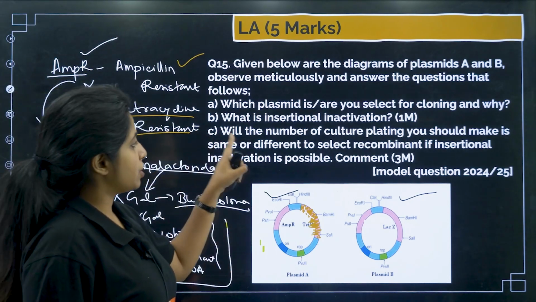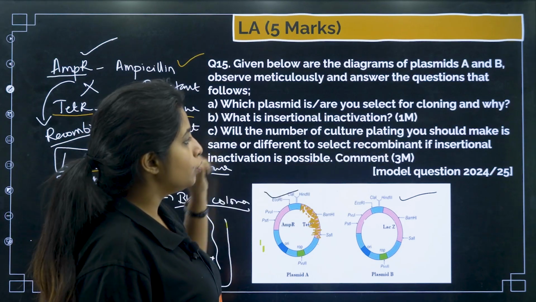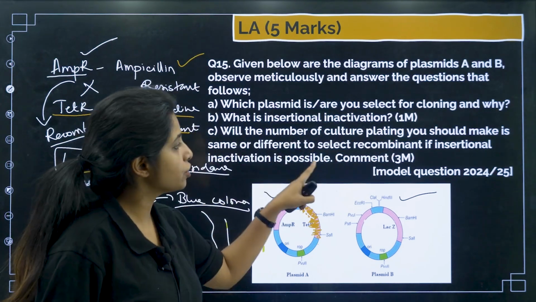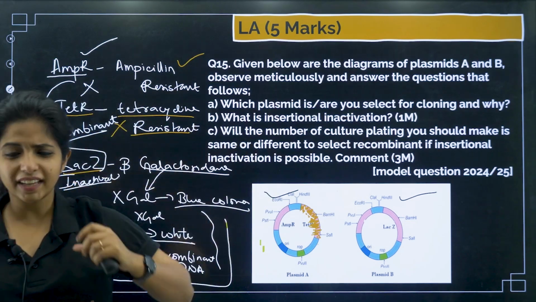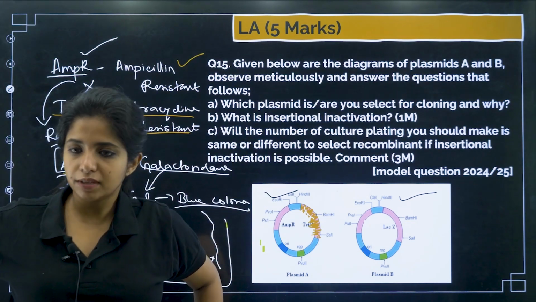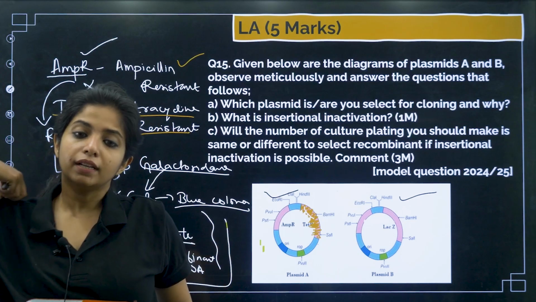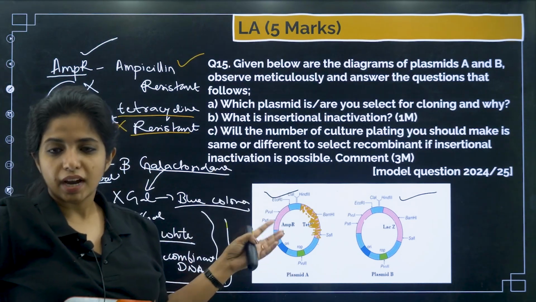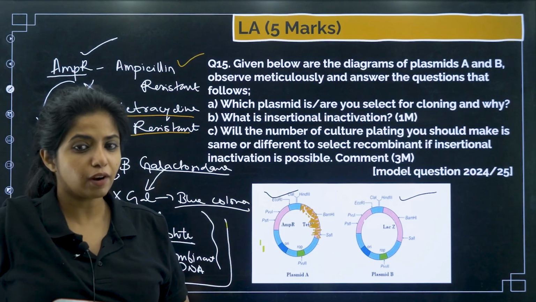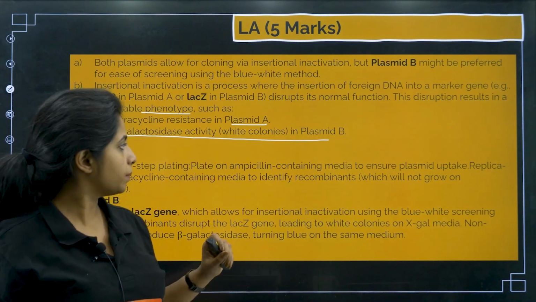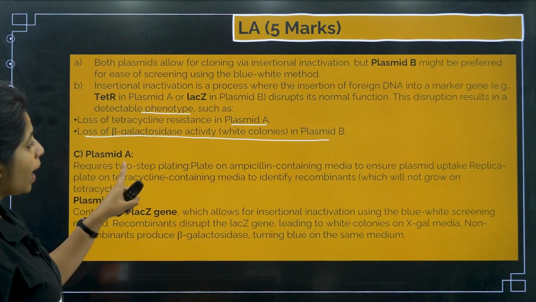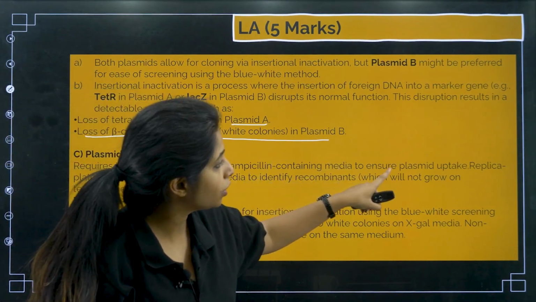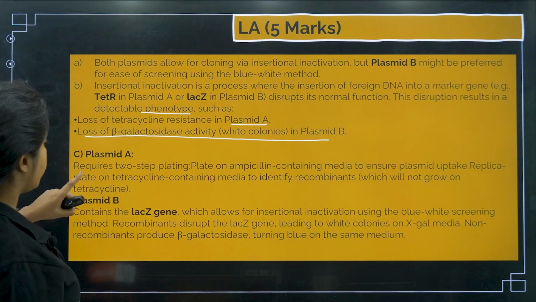Now, next question: will the number of culture platings you should make be the same or different to select a recombinant if insertional inactivation is possible? They are asking in simple terms, so I will tell you in simple terms. They are asking how many times you have to culture, whether it would be the same or different to select the recombinant. What is the case in both of them? Basically plasmid A requires two-step plating. First, plate on ampicillin containing media to ensure the plasmid has been taken up.